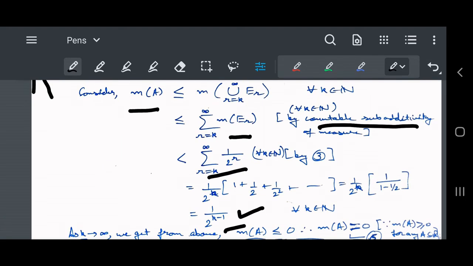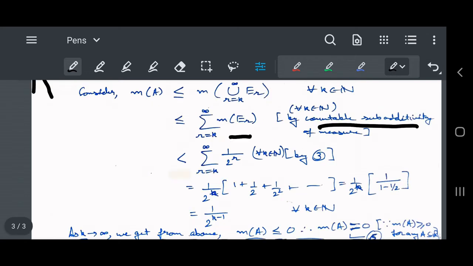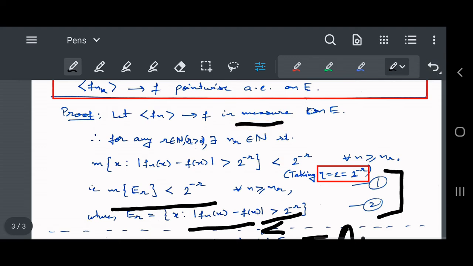We have condition number 1 which says that the measure of E_r is less than 2 to the power minus r. That is the convergence in measure definition. We had already got this condition, so this full sum is strictly less than this summation.